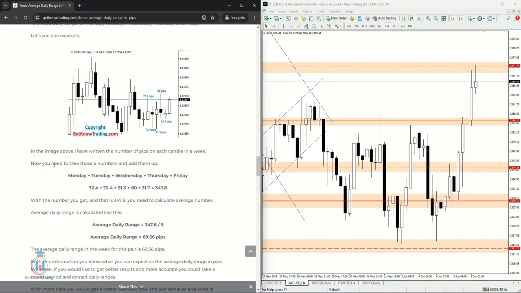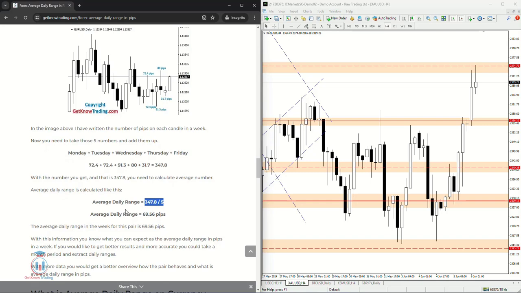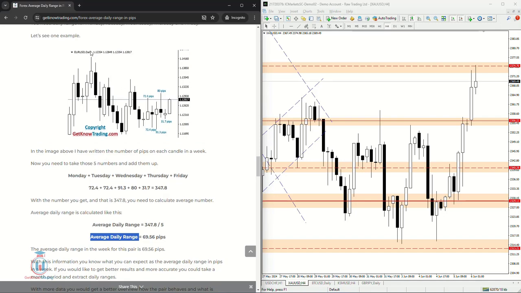Now here you can see how to calculate the average. If you take a look, Monday, Tuesday, Wednesday, Thursday and Friday, these are 5 days in a week, and I have summed all of them and I have got 347.8 pips. Then I have divided by 5, which is 5 days, and I have got the average daily range in pips: 69.56 pips. So on average, this EUR/USD symbol on the daily time frame moves around 69.56 pips. This is the daily range on average for the EUR/USD.